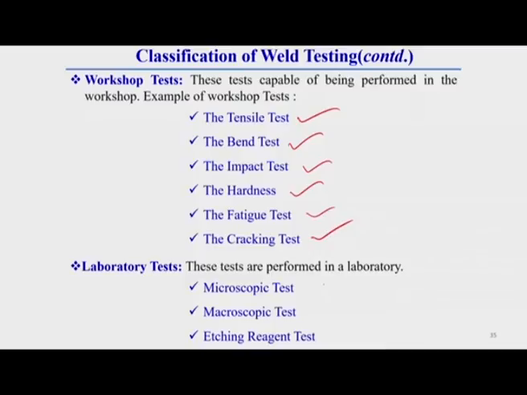The laboratory test can also have 3 different categories for weld quality testing, which are microstructural test, macroscopic test or etching reagent test. To do all these tests, it is required to destroy the welding structure, or the test is done by destruction of the weldment sample. So, that is why this is called destructive testing.